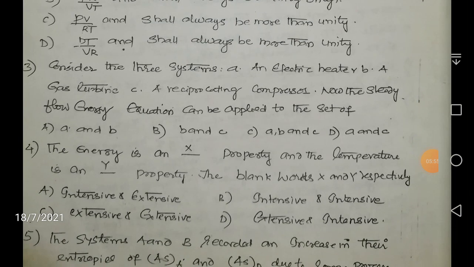Okay, so next question, consider the three systems. First one, an electric heater, number 2 a gas turbine, number 3 a reciprocating compressor. Now you have to answer the question. Now the steady flow energy equation SFEE can be applied to which is the set to which we can apply the steady flow energy equation. Is it the combination of A and B, or is it the combination of B and C, or is it the combination of A, B, C? That means electric heater, gas turbine and reciprocating compressor, or is it that only A and C, that is electric heater and your reciprocating compressor? Which is the correct answer?